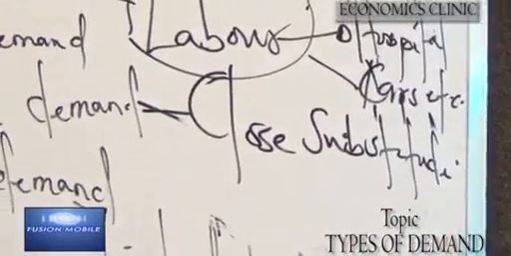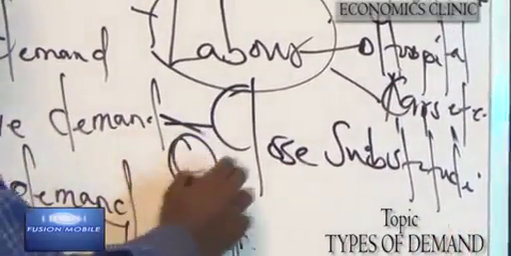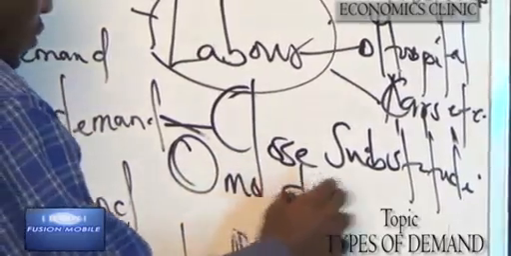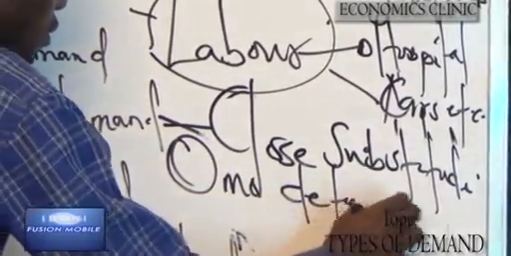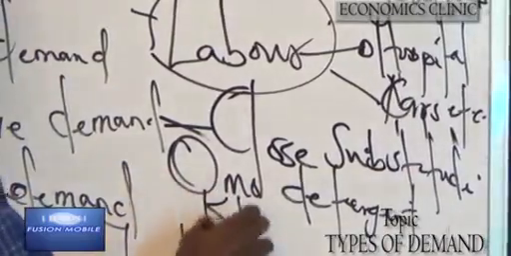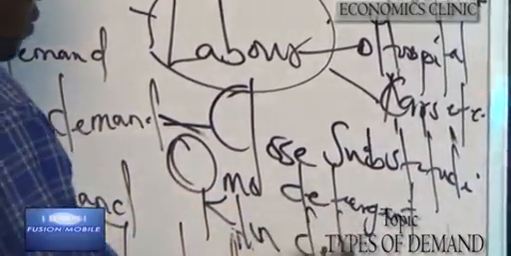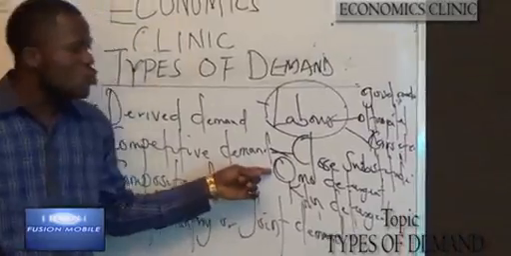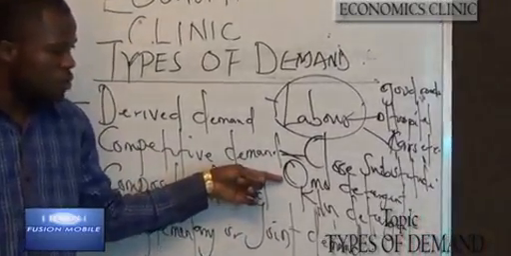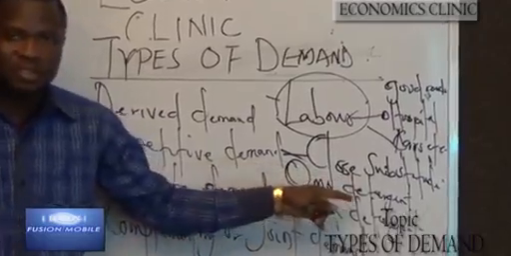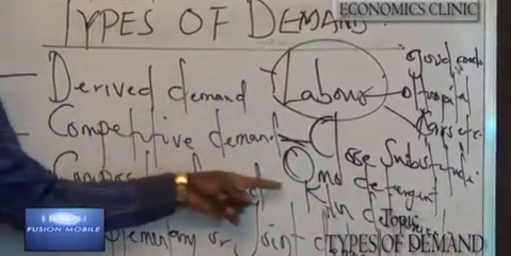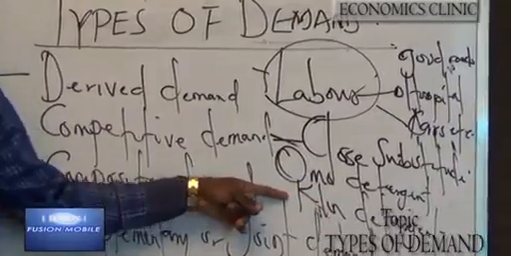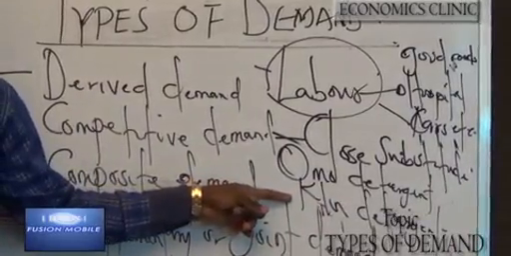An example of this can be Homo detergent and Clean detergent. The increase in the price of Homo detergent will lead to decrease in its demand, which will now lead to the increase in the demand for Clean.